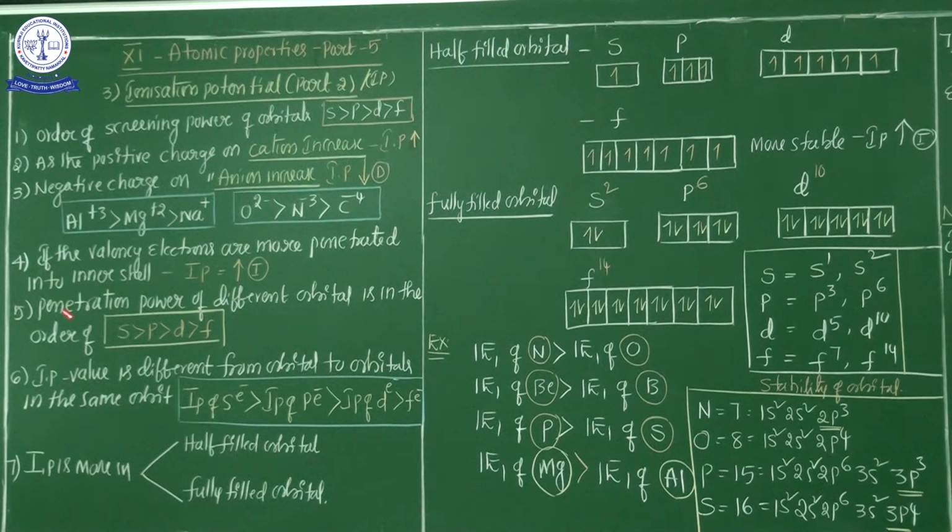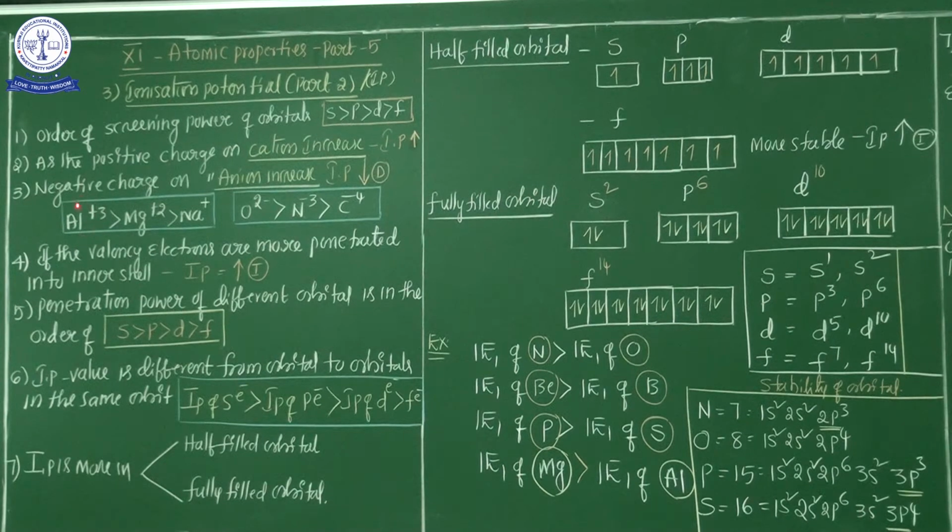Now see here: sodium plus, magnesium plus 2, aluminum plus 3. Here the positive charge gradually increases from right side to left side. Sodium has only one positive charge, with 10 electrons and 11 protons; here 10 electrons and 12 protons; here 10 electrons and 13 protons. Out of these three species, aluminum plus 3 has the maximum positive charge.